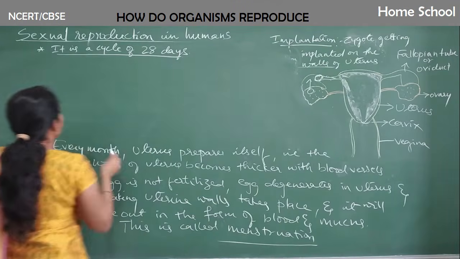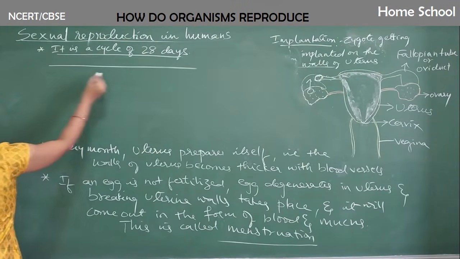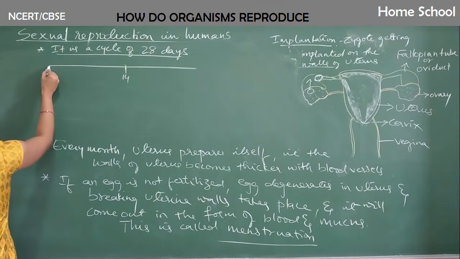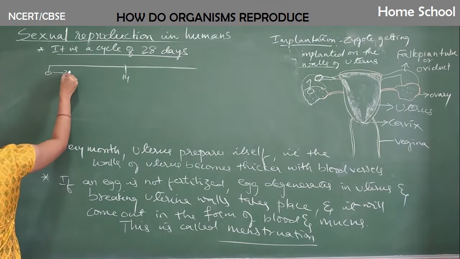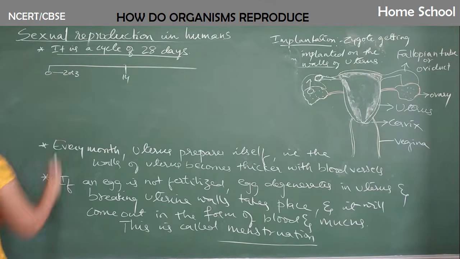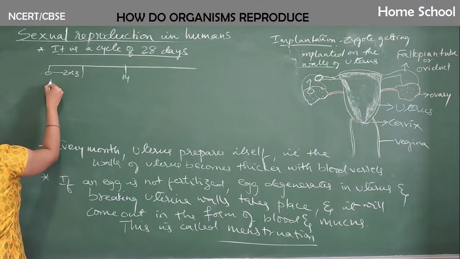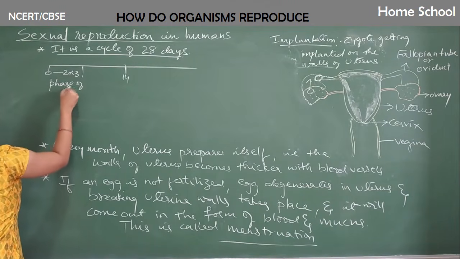Say for example, in 28 days, the middle day is the 14th day. From day 0, for about 2 to 3 days, it is a phase of bleeding. Phase of bleeding.